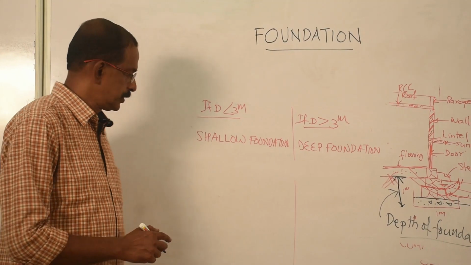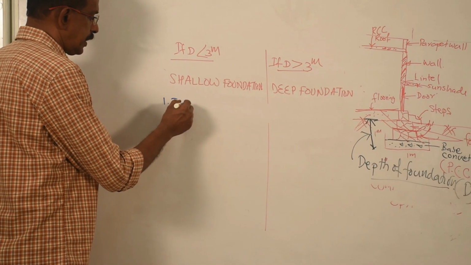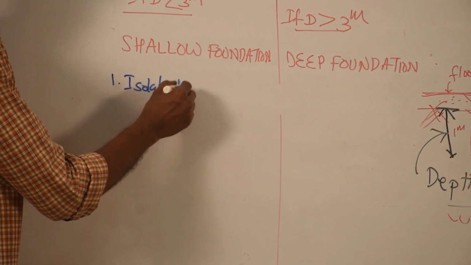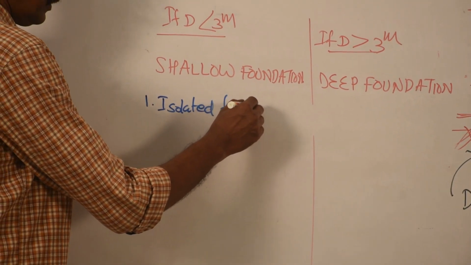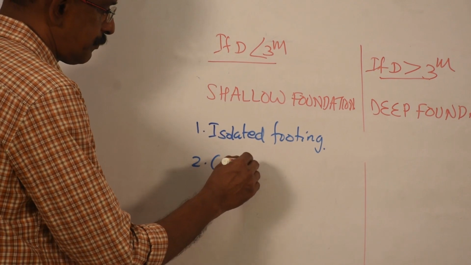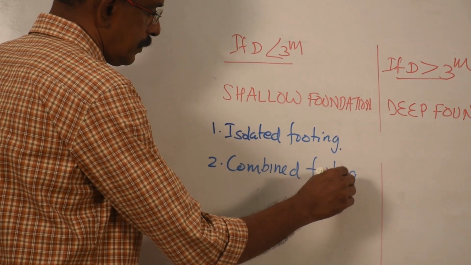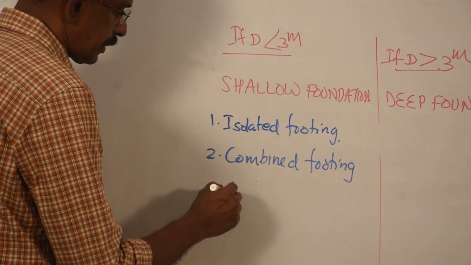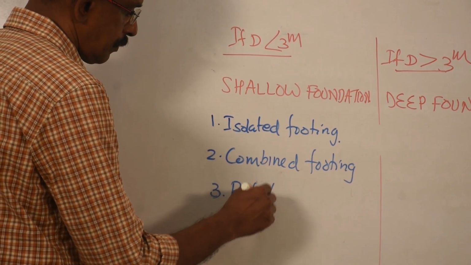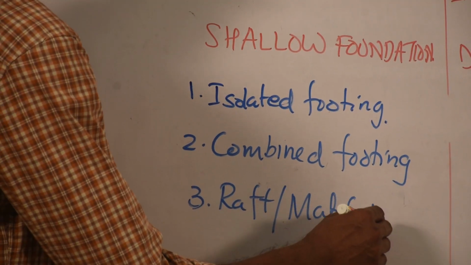Under shallow foundation, there are three types. The first one is isolated footing or isolated foundation. Then combined footing or combined foundation. And third one is raft or mat foundation or mat footing.